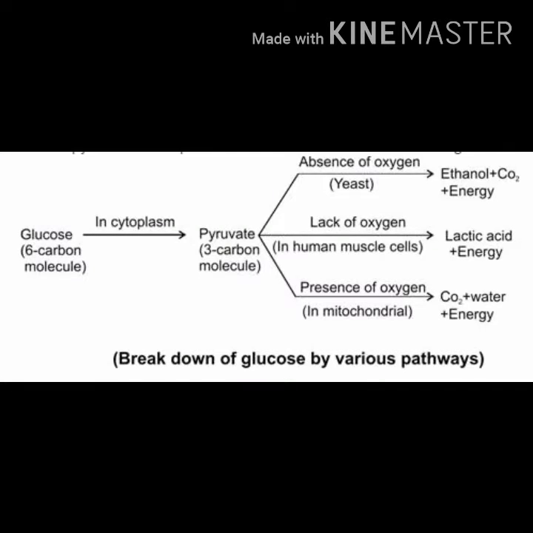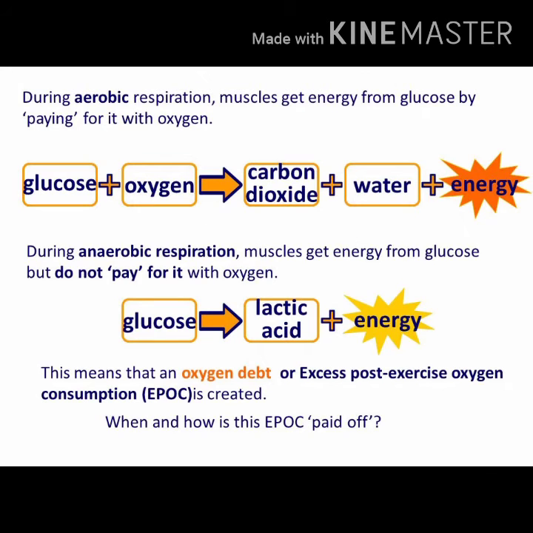aerobic respiration. In some organisms like human beings, birds and reptiles, using the oxygen in mitochondria, there is breakdown of 3 carbon pyruvate molecules to give 3 molecules of carbon dioxide, and the products obtained include water and energy. Since the process takes place in the presence of oxygen, this process is known